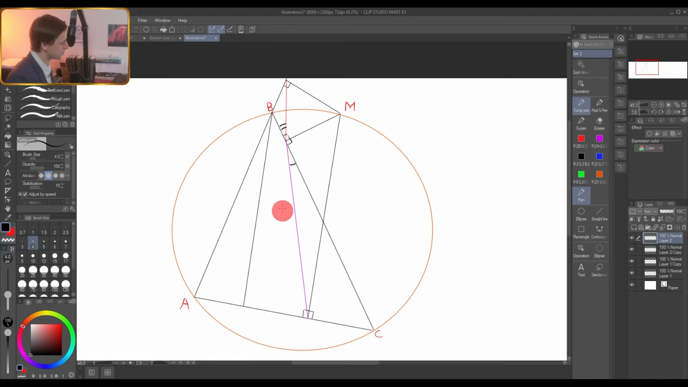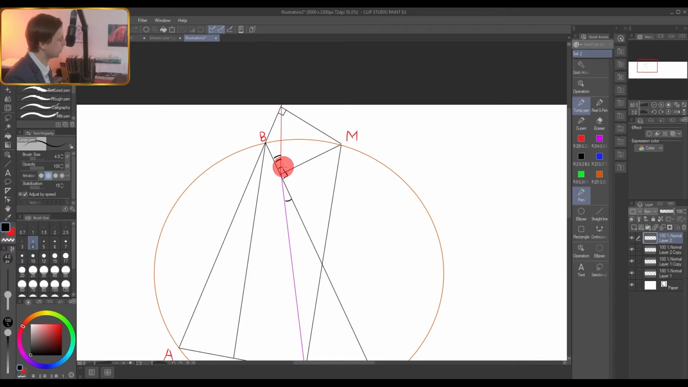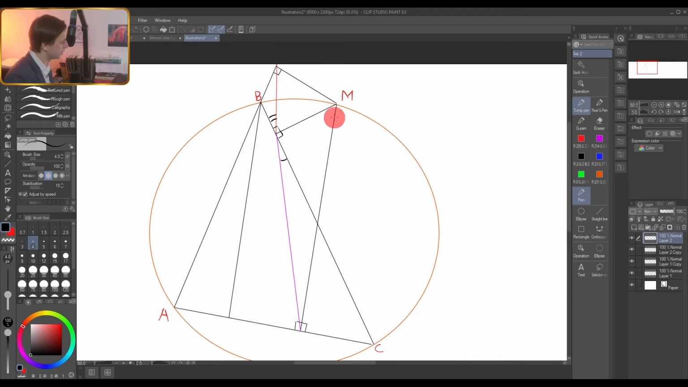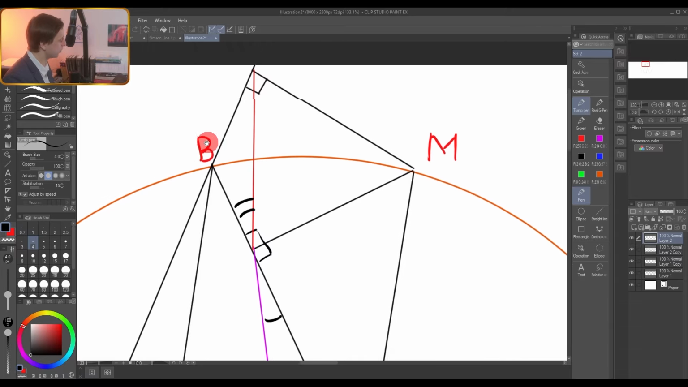Obviously, it is a cyclic quadrilateral because these angles are equal. For example, this one is also a cyclic quadrilateral, but for another reason. Here, the sum of opposite angles is 180, and BM here will be a diameter. In another cyclic quadrilateral, MC will be a diameter. So let's use this fact to our advantage.